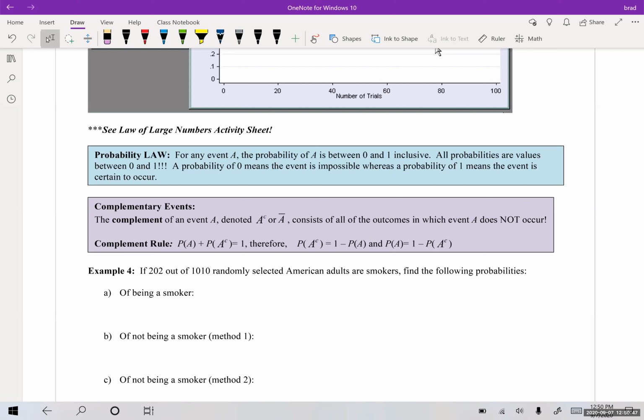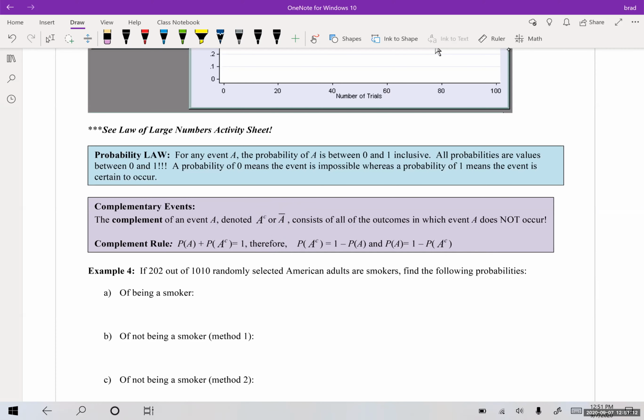Complementary events. So the complement of an event A, denoted as A complement or A bar, I oftentimes will use A bar, consists of all the outcomes in which an event A does not occur. So the complement rule: the probability of A plus the probability of A complement has to equal 1. So this is something that we can use in order to find probabilities by subtracting, okay?